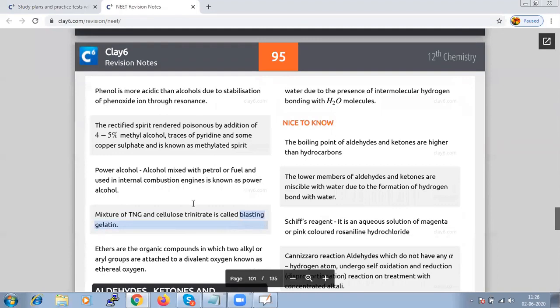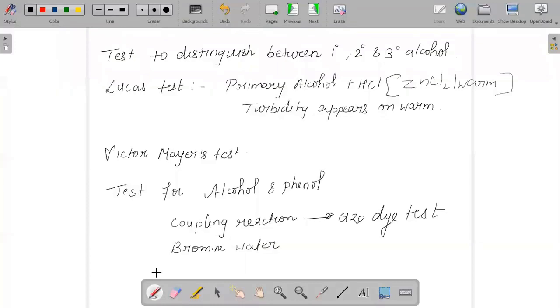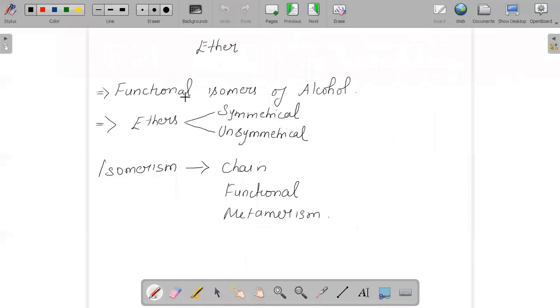And next we have to talk about the concept of ethers. Ethers are organic compounds in which two alkyl or aryl groups are attached to a divalent oxygen, and that is what we call the etheral or ethereal oxygen. Ethers are functional isomers of alcohol. Ethers can be classified into two types, symmetrical and unsymmetrical.